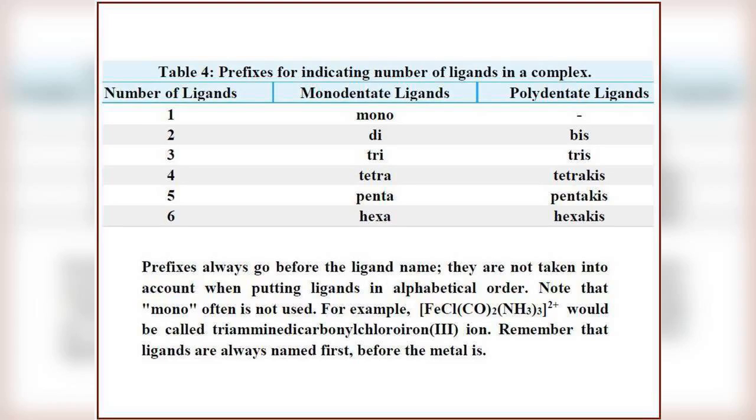Similarly, if the number of ligands is 3, then tri and tris. 4, tetra and tetrakis. 5, penta and pentakis. If the number of ligands is 6, then hexa and hexakis. One thing should be noted: prefixes always go before the ligand name.